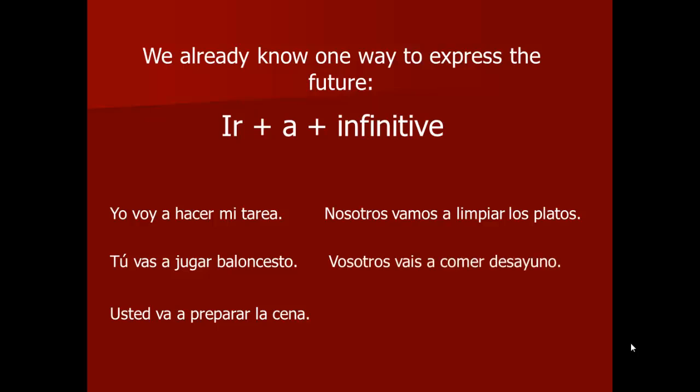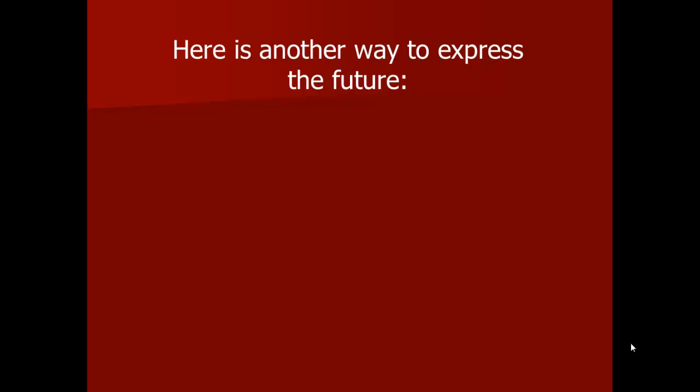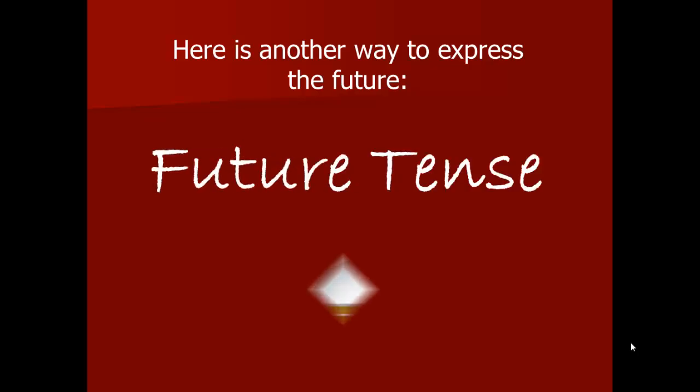Vosotros vais a comer desayuno, and ellos van a pasar la aspiradora. So if you look at these sentences, you'll see the ir is conjugated, there's an a in the middle, and then there is hacer after that. But there is another way to express the future tense.